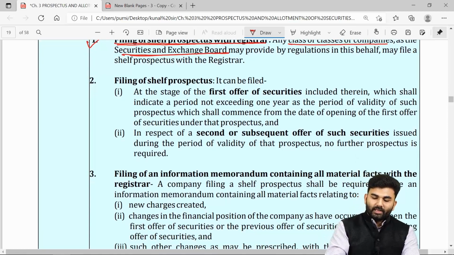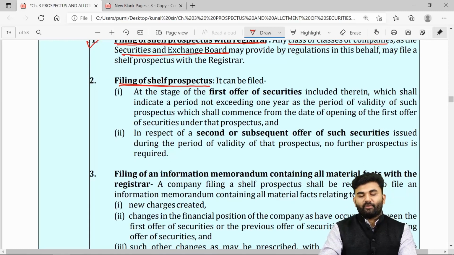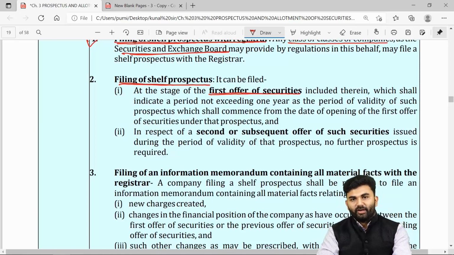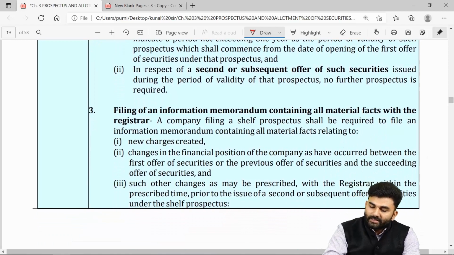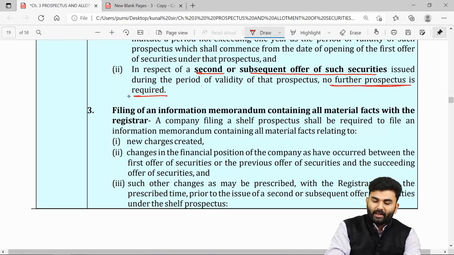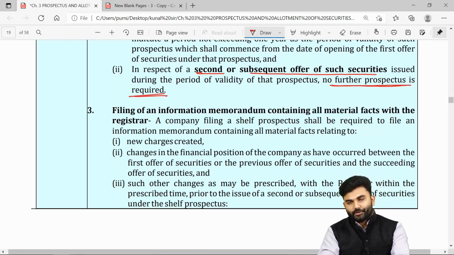The shelf prospectus can be filed by the company at the very first stage of the offer of securities. So for the very first time when the company goes for offering the securities, only at that time the shelf prospectus will be required to be filed. However, for the second or subsequent offer, the company is not required to bring any kind of prospectus.